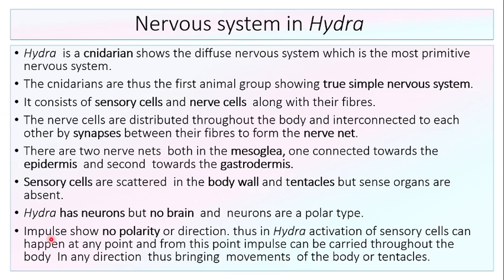So here you can see, due to the scattered nervous system, there is no kind of central control. The nerve impulse can be generated at any point and distributed in any direction. So this is the nervous system in Hydra, and this is the first organism that shows a true nervous system with nerve cells.